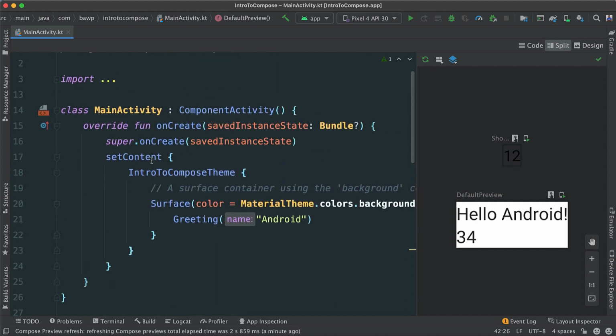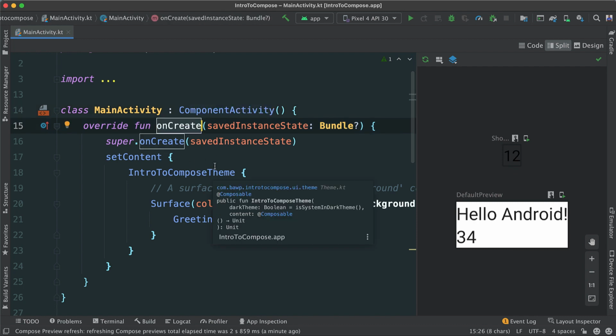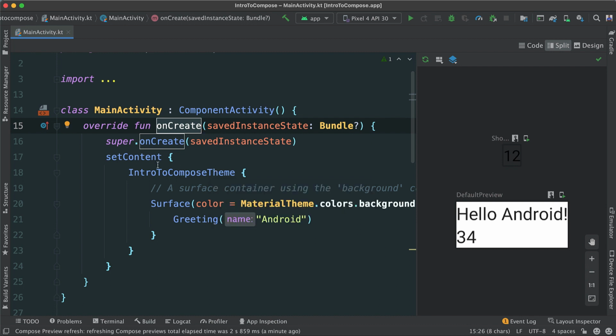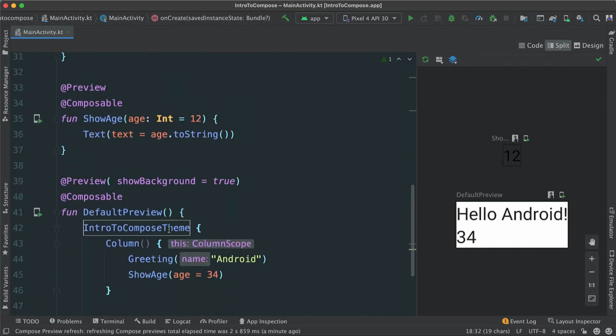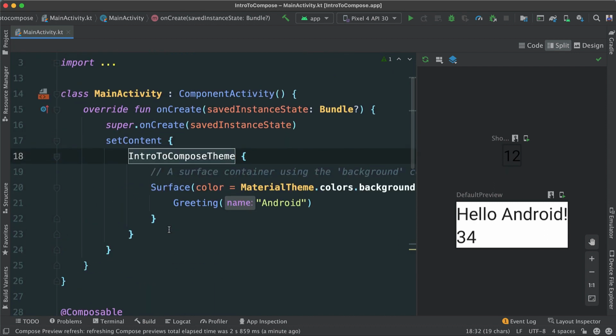Okay, so now what is up here? Let's look at the setContent. The setContent here, as the name implies, is where we're setting the content so that it can be viewed on an actual device or emulator and so forth, right? So in this case we have a MainActivity, which inherits from ComponentActivity, and we have onCreate. So this is the entry point to our project. Here we're setting the content, yet another lambda, and we're passing the IntroComposeTheme. Remember this guy from down here, right? Same thing. It sets up the entire view according to the default theme of the project.